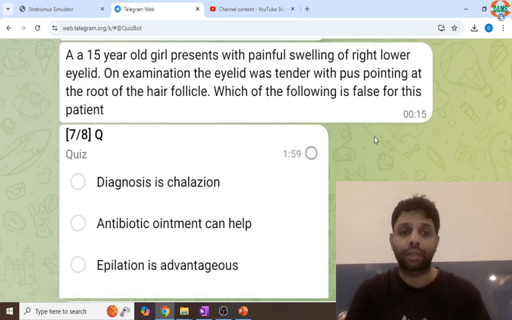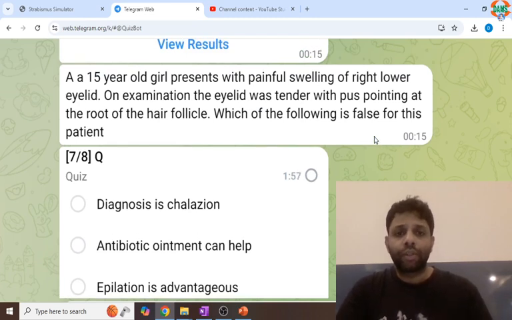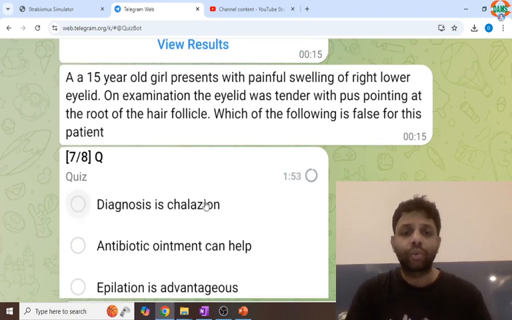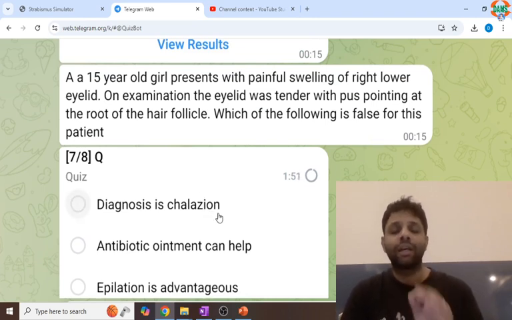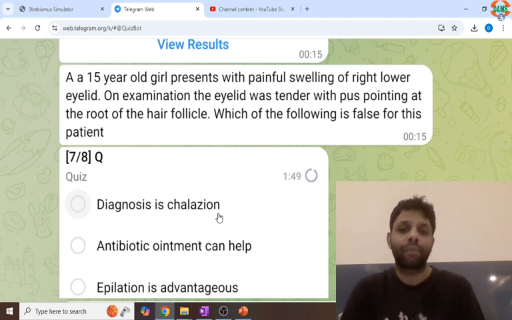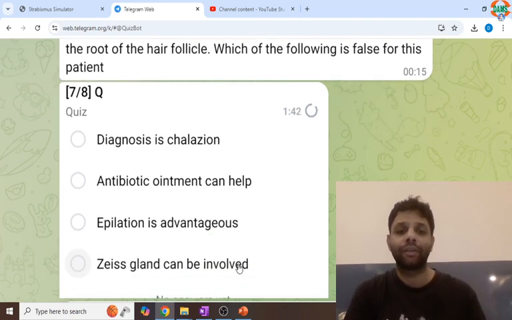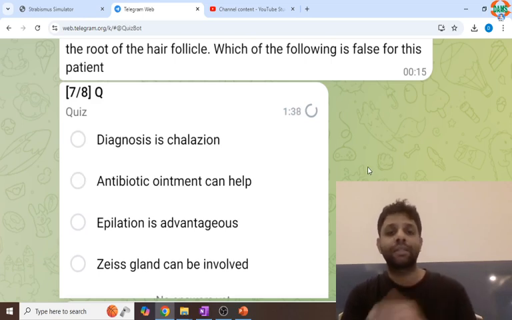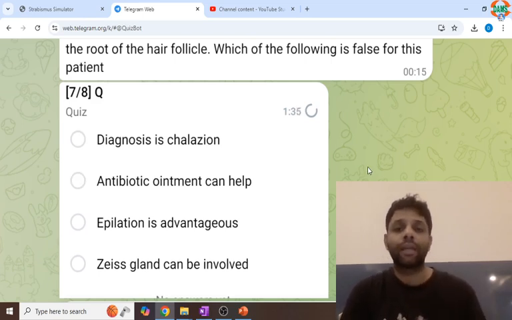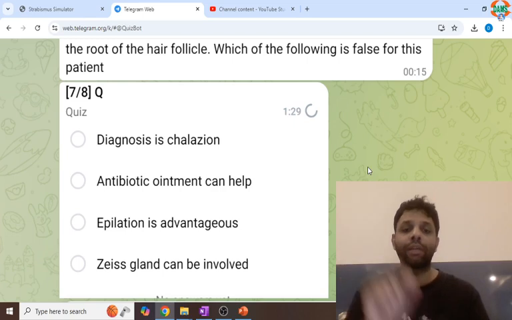Now, a 15-year-old girl presents with painful swelling of the right lower eyelid. Painful rules out chalazion. Chalazion is a painless lipogranulomatous inflammation of the meibomian gland. Eyelid tender, pus pointing at the root of the hair follicle, has the gland of Zeis. So answer A is wrong. Antibiotic ointment will help in this. This is stye or external hordeolum related to the hair follicle or gland of Zeis. So epilation can be advantageous.